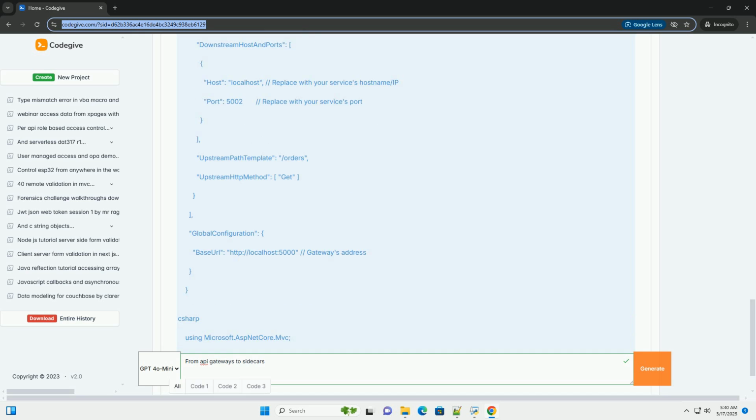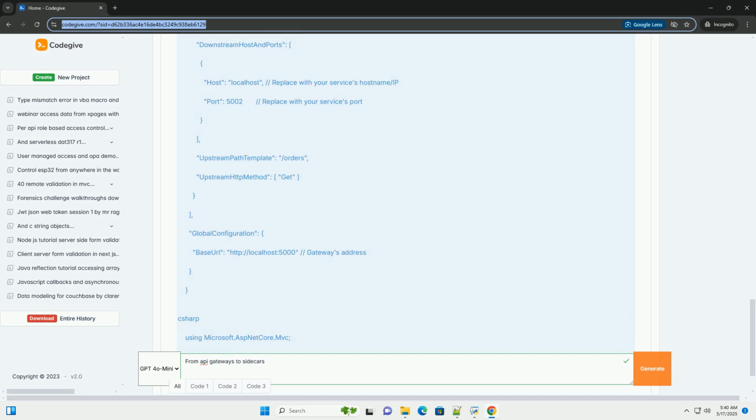Protocol translation. Converting between different protocols, for example REST to gRPC, HTTP/1.1 to HTTP/2. API composition. Combining the results of multiple backend services into a single response for the client.